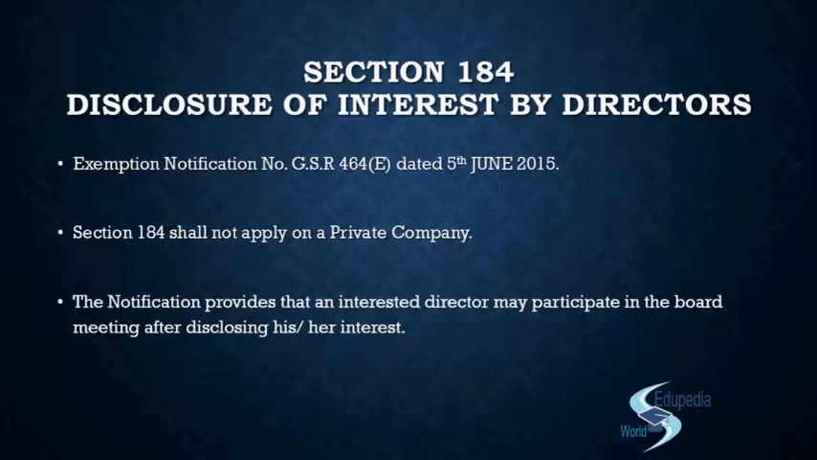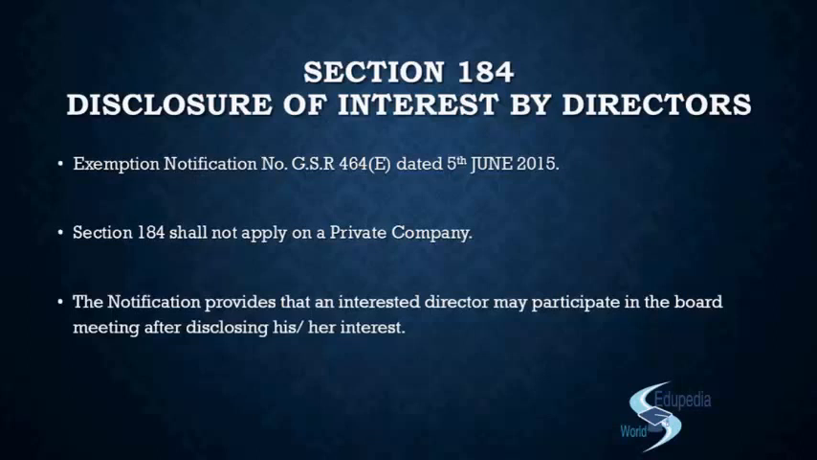But the exemption that the private company gets is that even after disclosure, they are allowed to attend the board meeting. They are allowed to participate in the board meeting. That means they are even allowed to vote in the board meeting. Agreed? But remember, the relaxation is subject to the director providing his disclosure in the prescribed form. Now think, why was the private company given this exemption? Why did the notification specify an exemption from section 184?